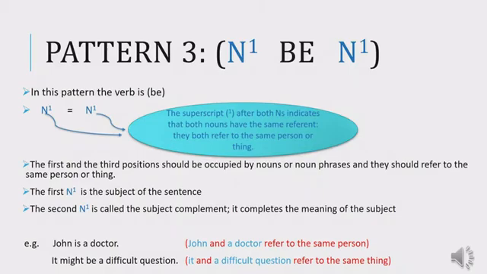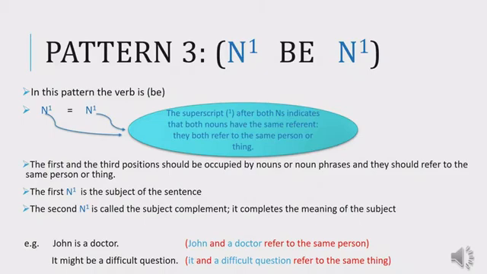Let's have these notes. First, the first and the third positions should be occupied by nouns or noun phrases. So the first N and the last N, both of them should be nominal components. And they should refer to the same person or the same thing as I've said. The first N1 is called the subject of the sentence.